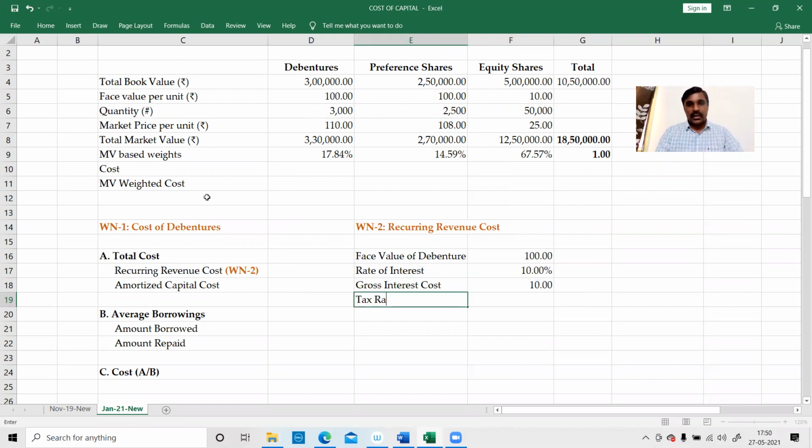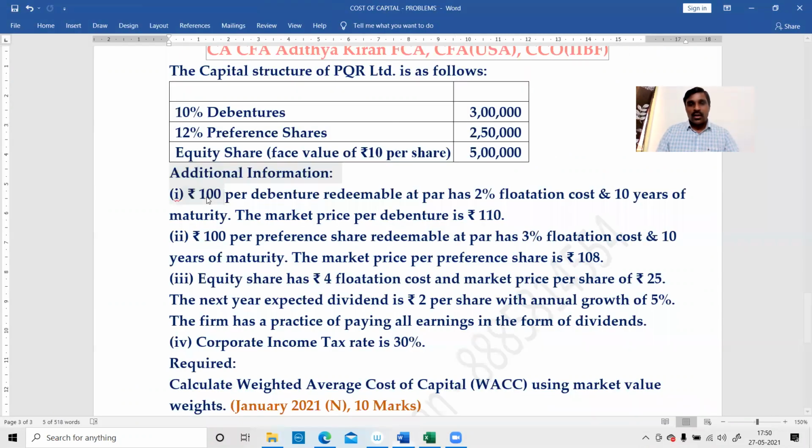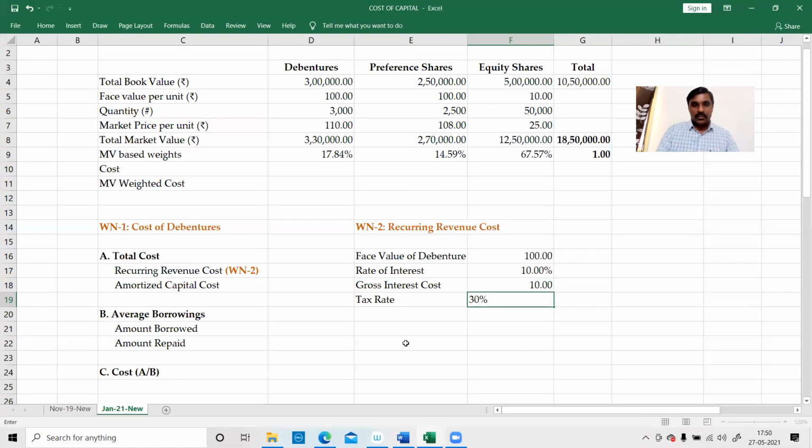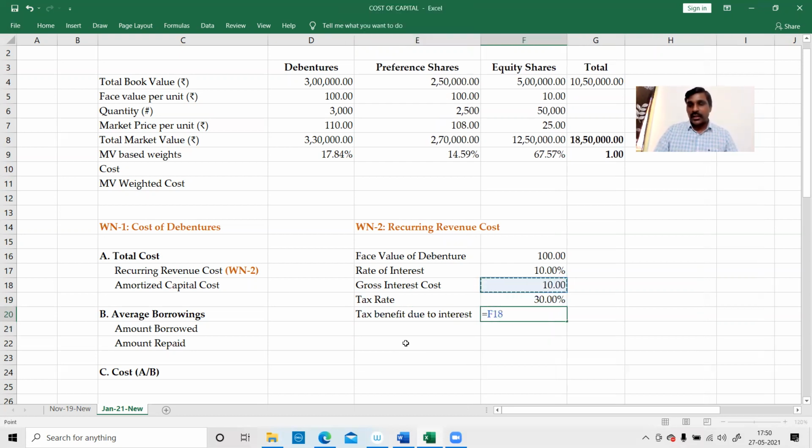Tax rate. What is the tax rate? 30% is the tax rate. Next, tax benefit due to interest. How much is the tax benefit? Tax benefit due to interest, 10 into 30%. This is the tax benefit due to interest.